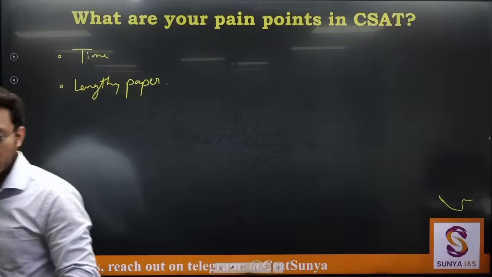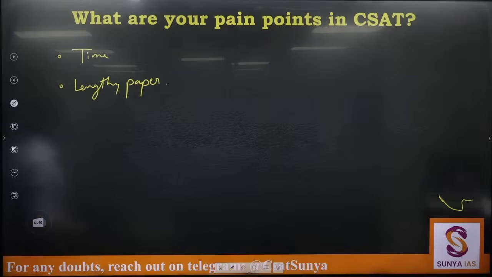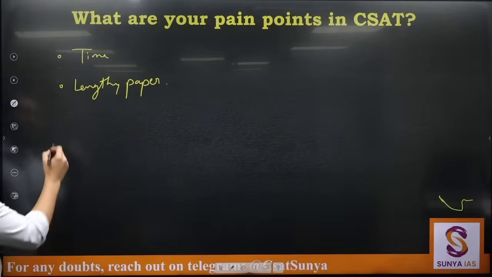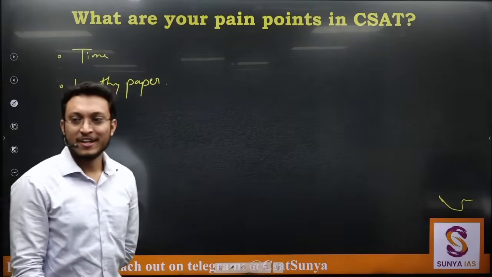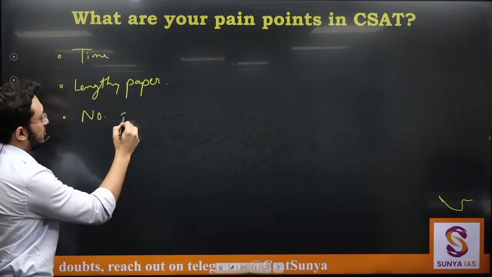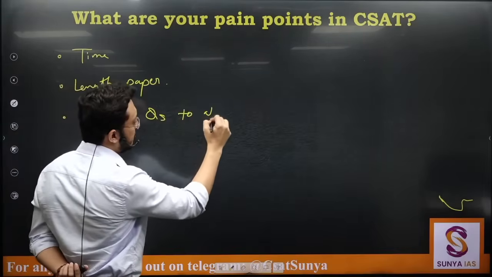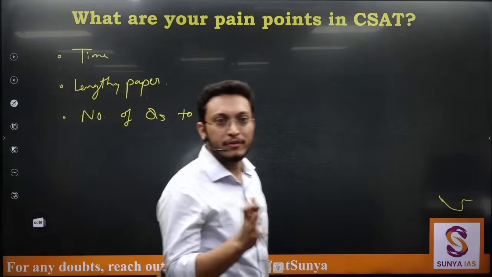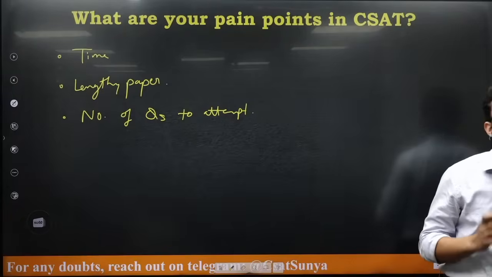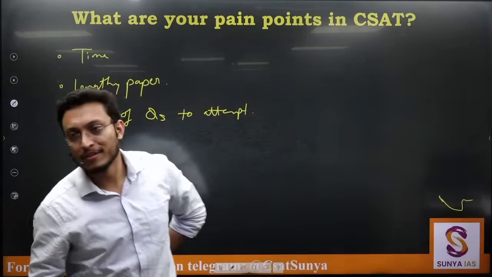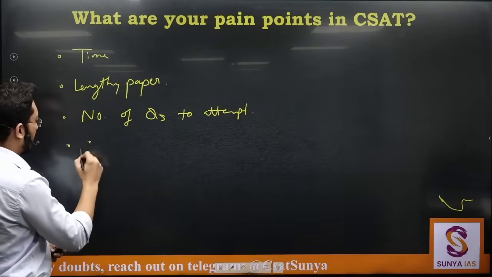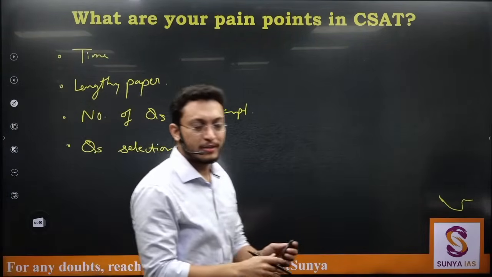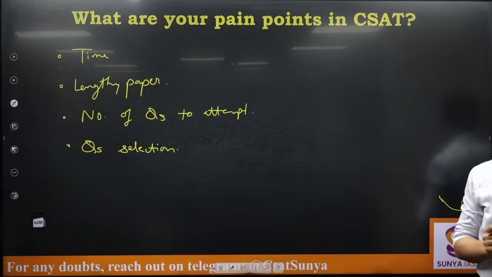Next, this is your first attempt. What difficulty do you face? Never thought about it. Number of questions to attempt, and see, you are coming for the CSAT class, so you might be facing some difficulty. Think a little by yourself about what the difficulty was in CSAT. That is question selection, which one to do and which one to leave. And time management.